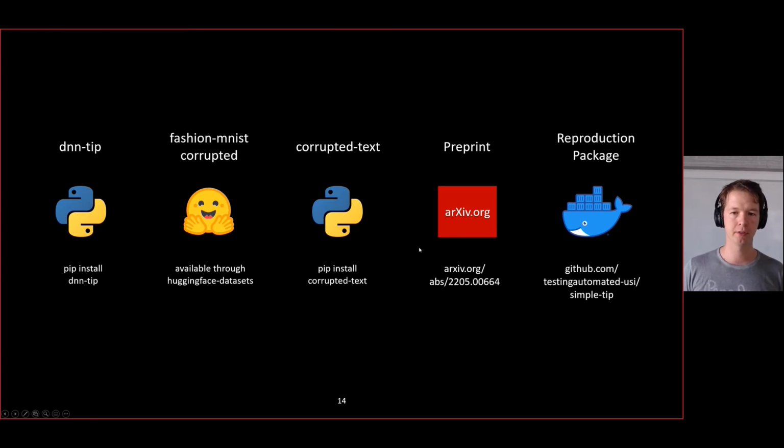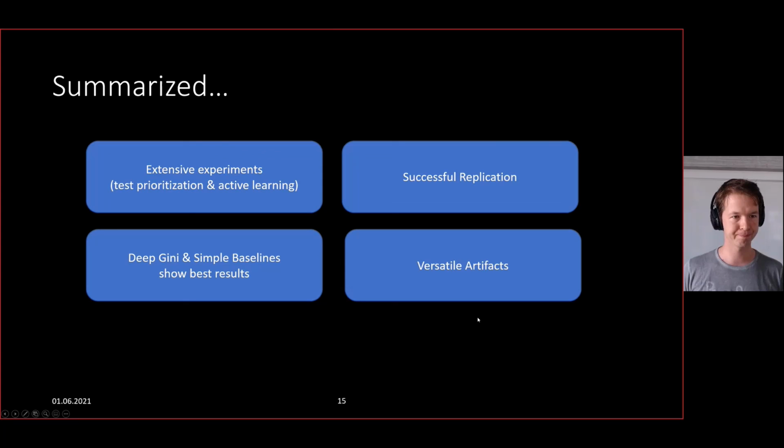Our paper is available on arXiv. The link is also on the conference page. And if you want to replicate our exact results, there's a Docker package. All the artifacts are available online on Zenodo. The artifact evaluation committee was able to successfully replicate all results, which is quite a finding we're happy about.